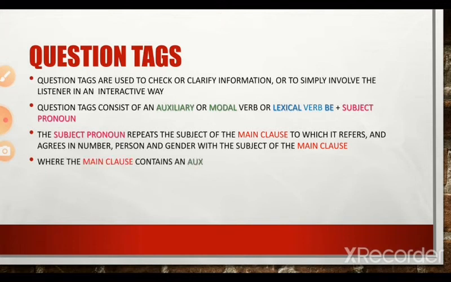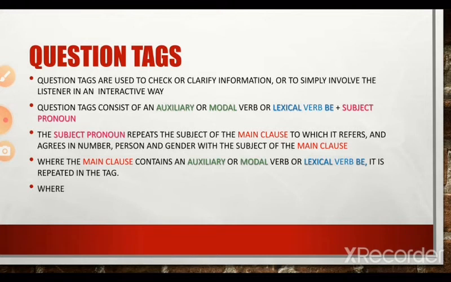Where the main clause contains an auxiliary or modal verb or lexical verb be, it is repeated in the tag. So, if the main clause contains an auxiliary or modal verb or a lexical verb be, the same is repeated in the question tag.